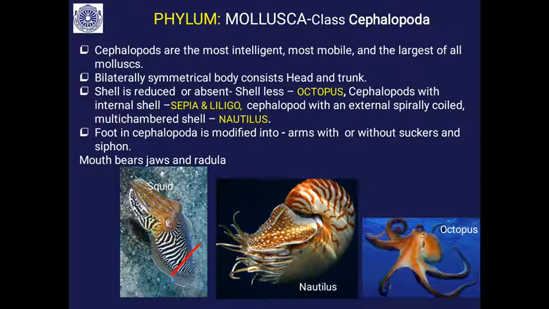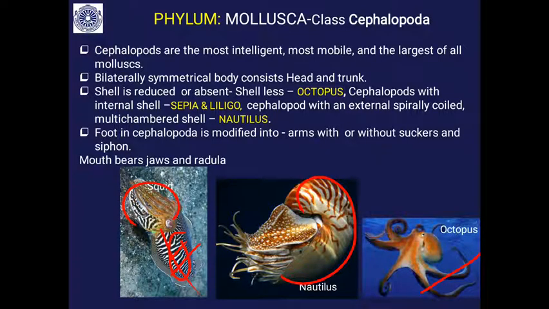It is a unique class. They are bilaterally symmetrical animals. Body is divided into head and trunk region. Shell is reduced or absent in the case of octopus, or else an internal shell in the case of squid, it is located internally here, or else an external chambered shell you will find in the case of nautilus. So different varieties you will find.